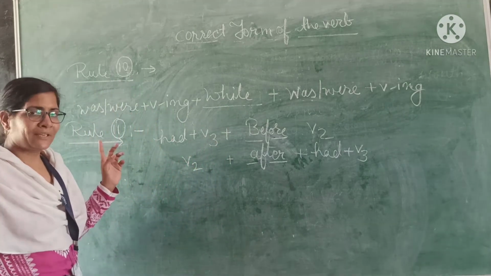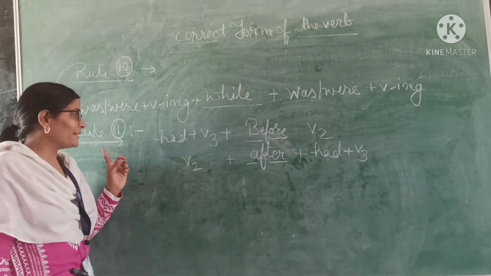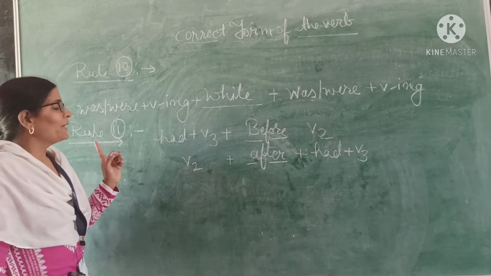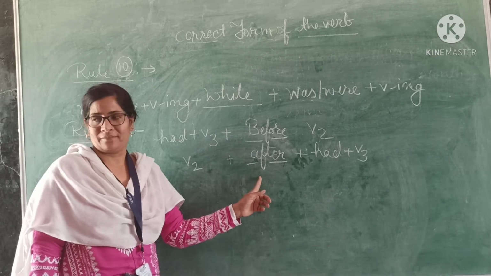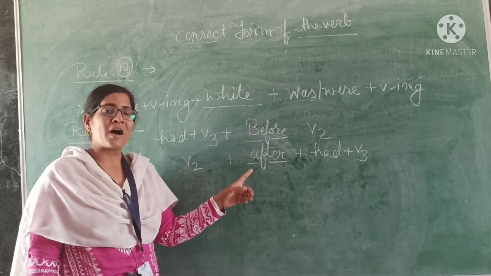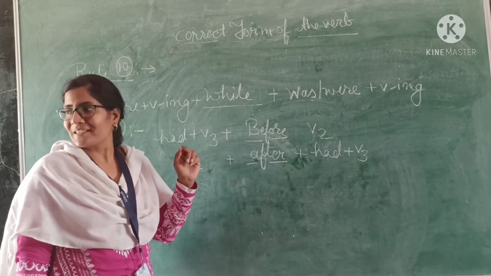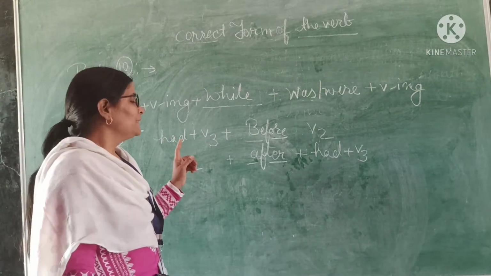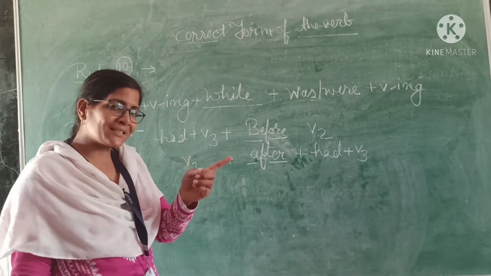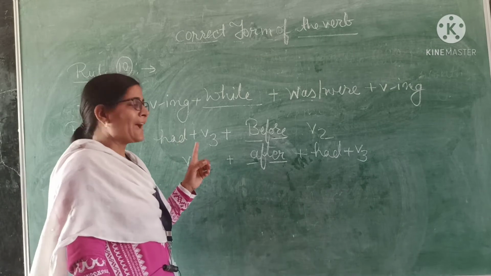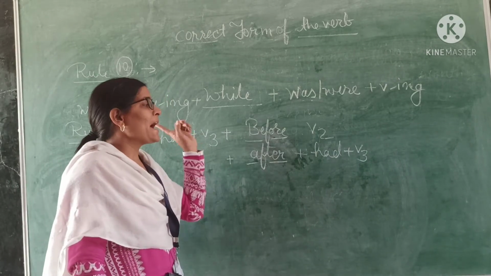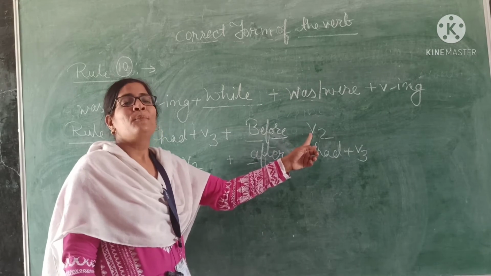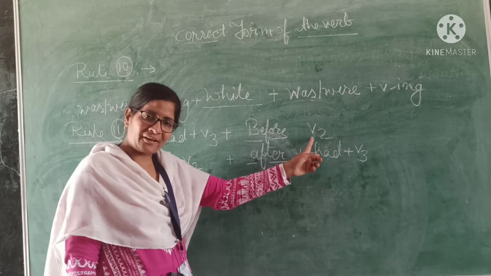And students, look here. There is the next rule also. The next rule is if there is before or after as the connective. If you find before as a connective or after as a connective, then what will you do? One side will be filled by had plus verb third form, meaning past perfect tense, and on the other side there will be past indefinite, meaning verb second form.